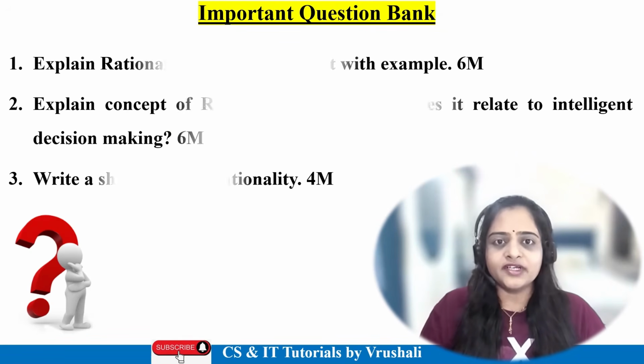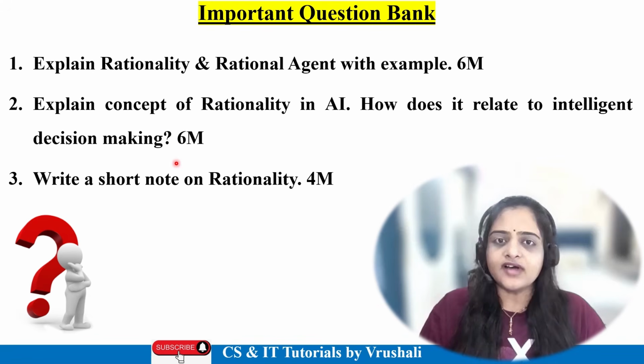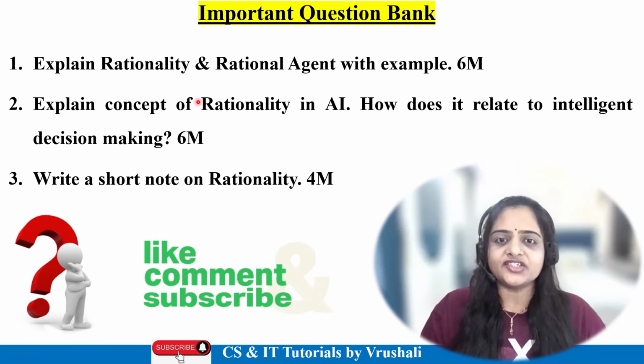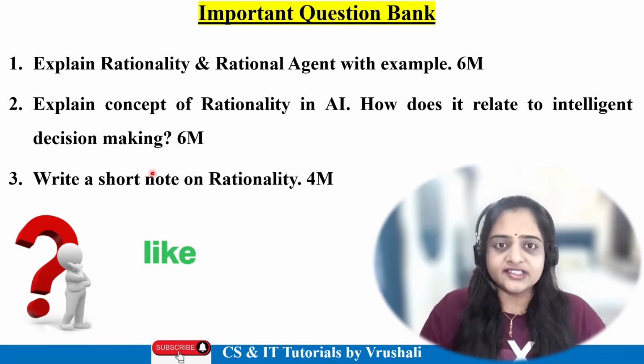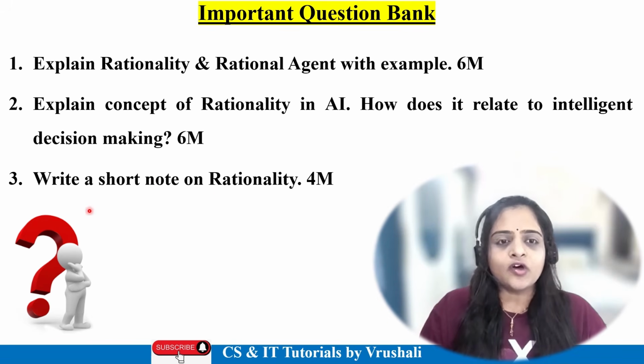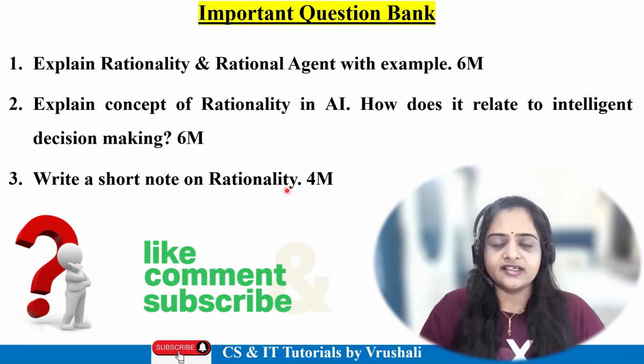Now, as per the previous year question papers, they have asked questions like explain rationality and rational agent with example for 6 marks, or explain the concept of rationality in AI, how does it relate to intelligent decision making for 6 marks, or write a short note on rationality. So you should prepare this topic completely.